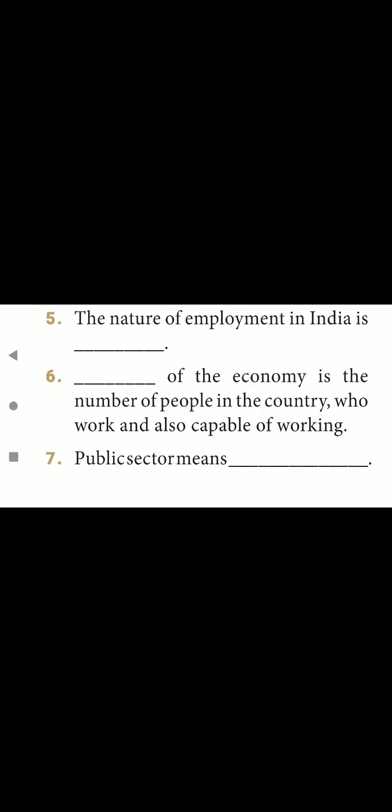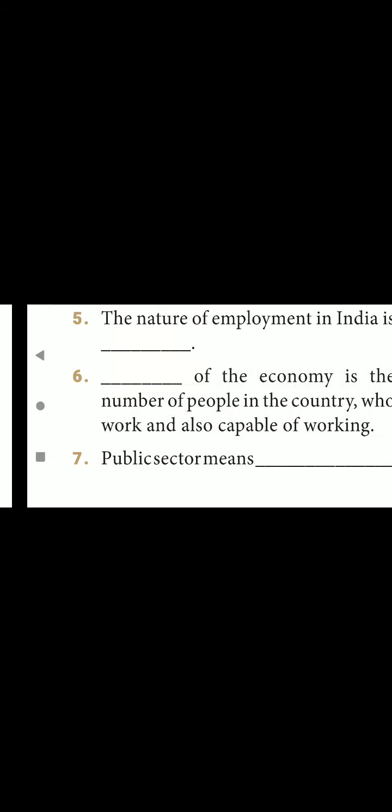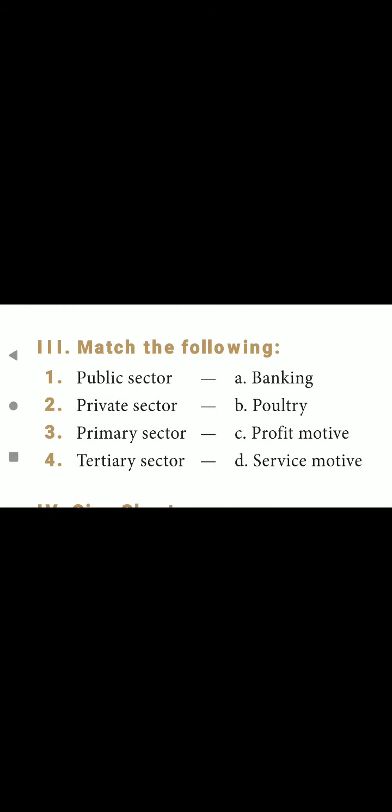Next, dash of the economy is the number of people in the country who work and also capable of working. Labor force. Next, public sector means dash, government undertaking. Next, match the following.